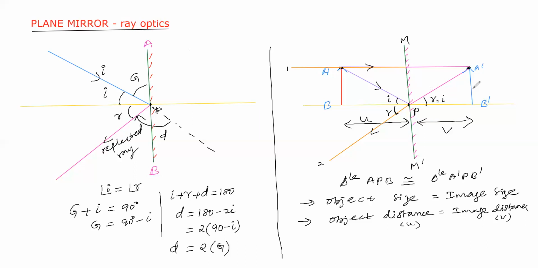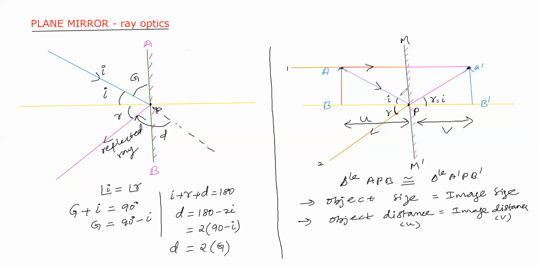Now we are going to discuss when object moves towards the mirror, image will move with a certain speed. Otherwise, mirror also can be moved, object moved, so that image may be moving. So if object speed and mirror speed is given, then what is the speed of the image we have to find.